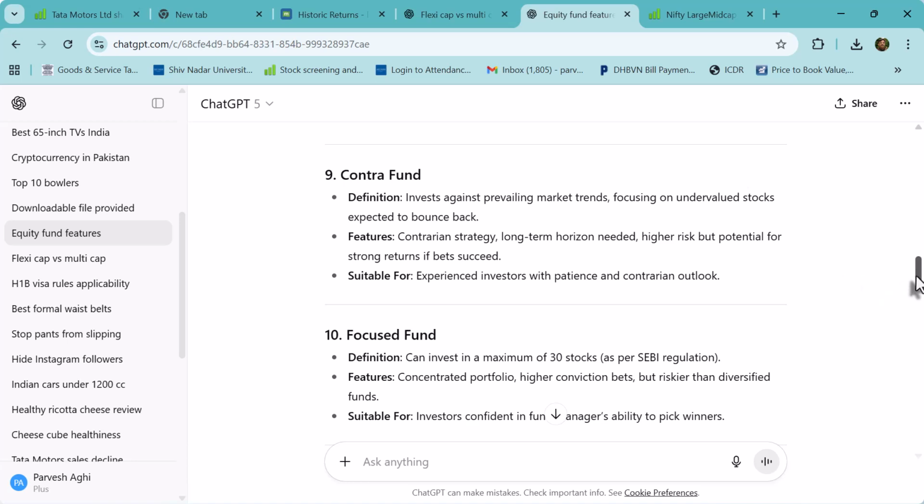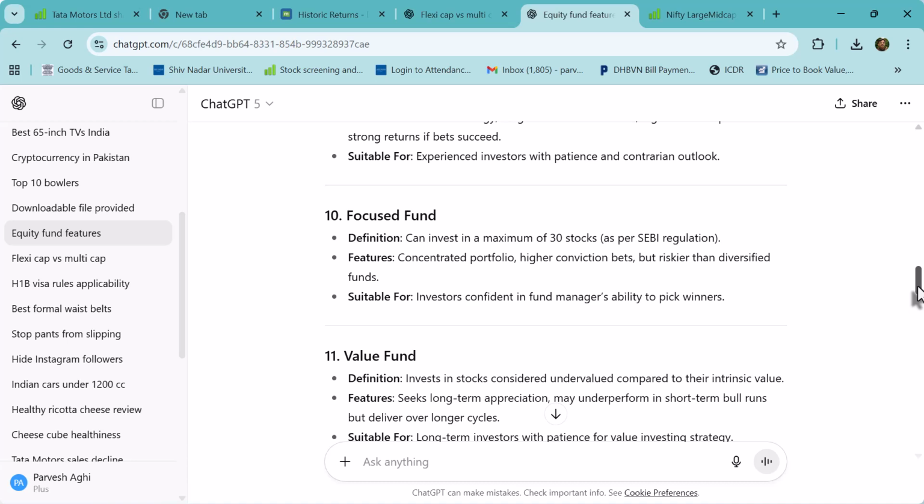Then we come to focus funds, where the fund manager is going to invest in only, say, a maximum of 30 stocks, which is as per the SEBI regulations. So they are not going to invest in 60, 70, 80 stocks, which normally a fund manager is going to invest in. If you choose a large cap fund, like Nippon has invested in about 64 stocks. So they're going to choose only 30 stocks. Okay. And they're going to follow those 30 companies with which they have a major conviction that these companies are going to do very well.